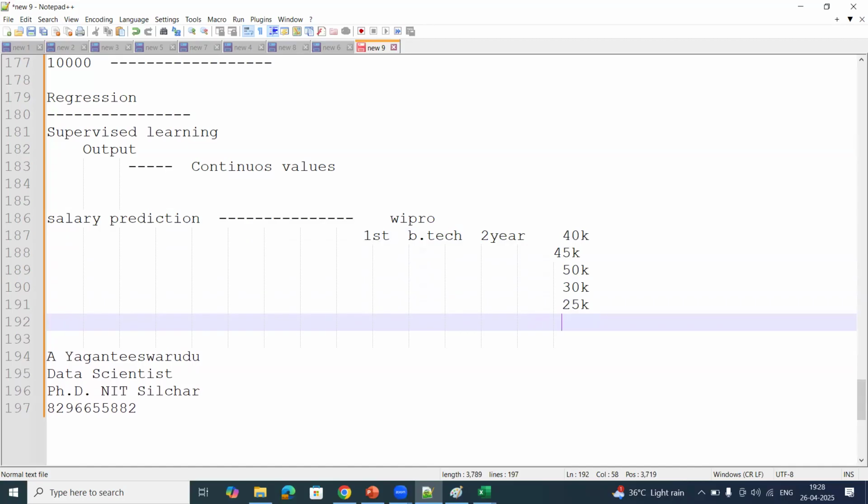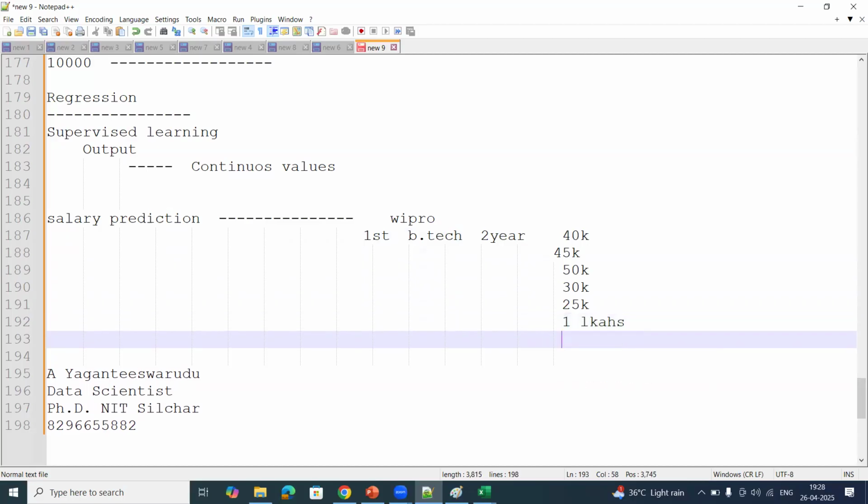Or 10 years experience, let us say 1 lakh, some 20 years experience, something like 2.5 lakh, and so on. Just a simple example. If there are 10,000 employees, the salaries may or may not be equal, they are different, but that output is a continuous variable. So this kind of algorithm, we can call a regression problem.